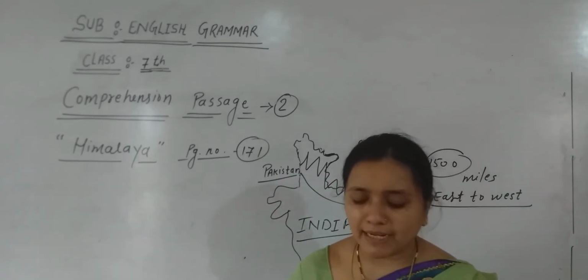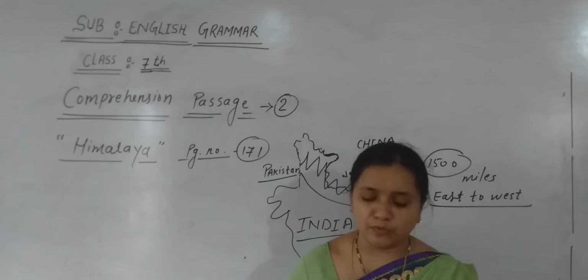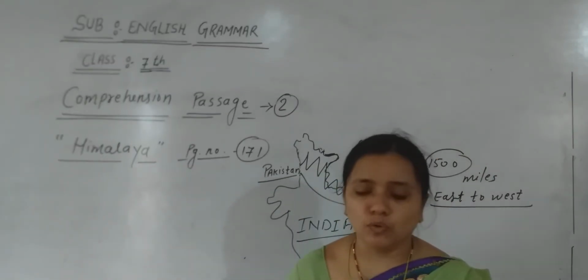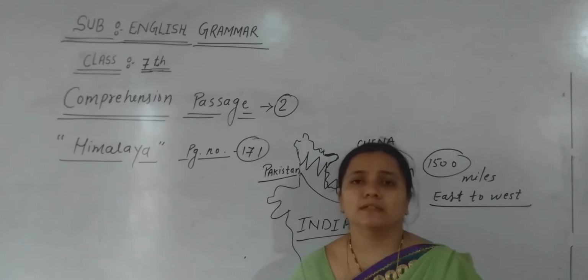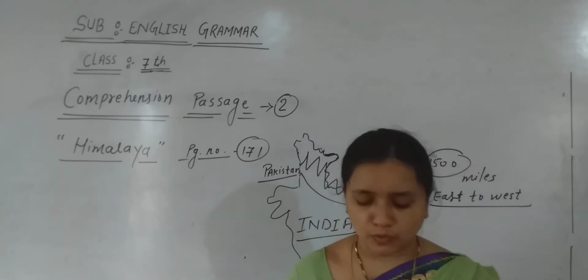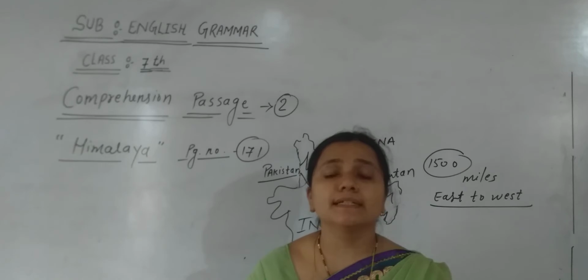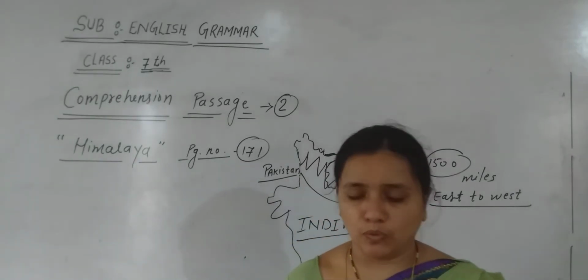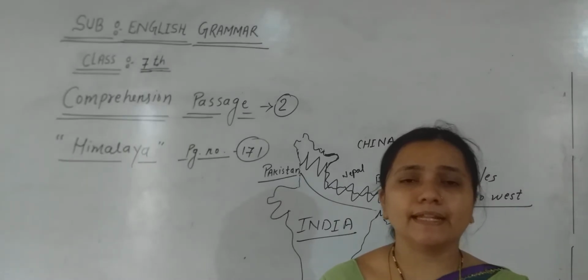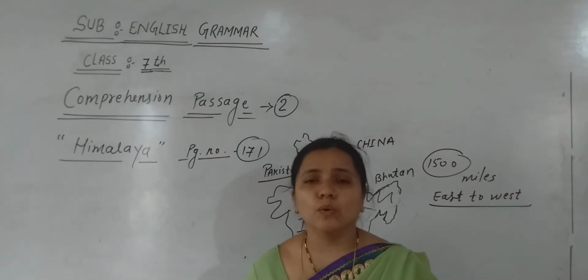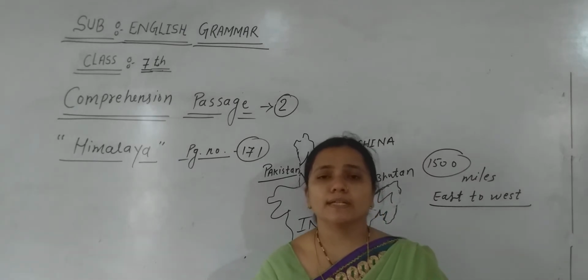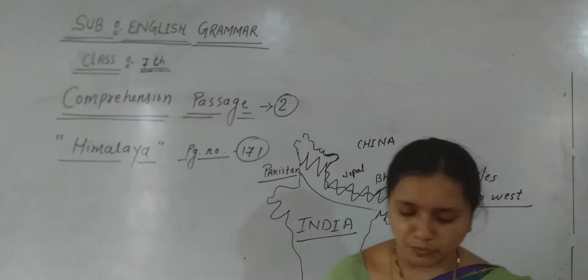Therefore the name Himalayas means abode of snow. Abode of snow means the house of snow or home of snow. So the literal meaning of Himalaya is abode of snow. What is meant by abode of snow? The area which is covered completely with snow throughout the year, so that's why it is said to be abode of snow.